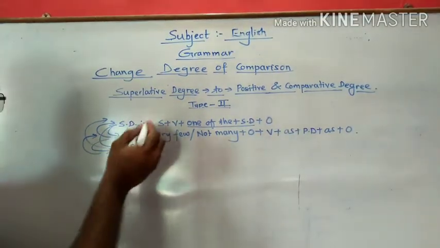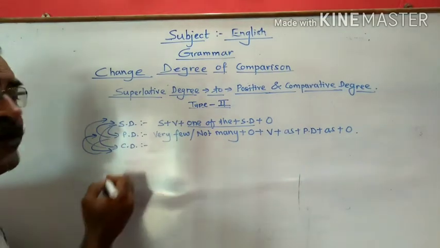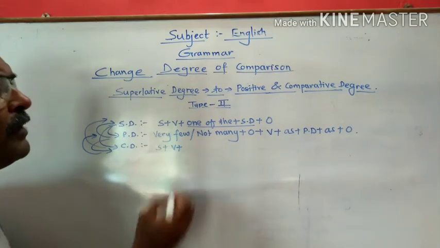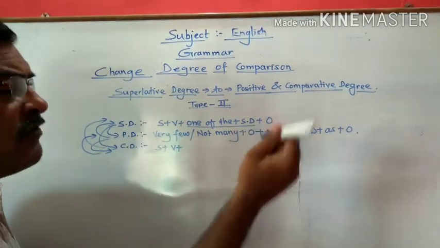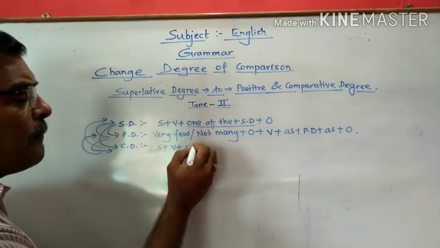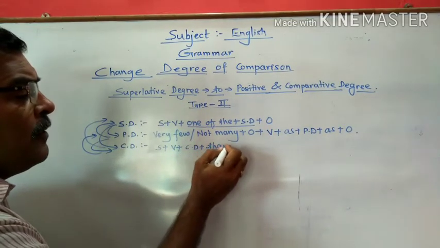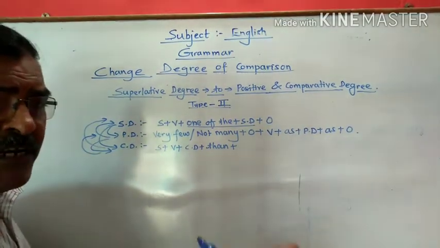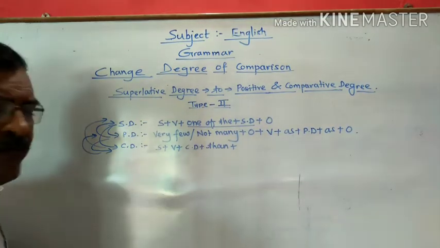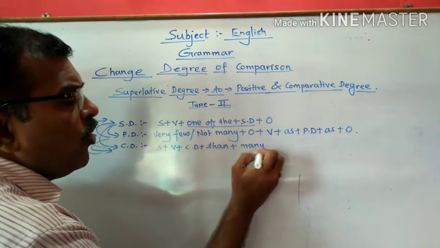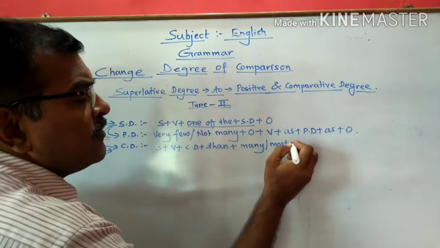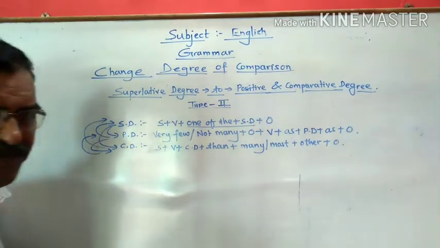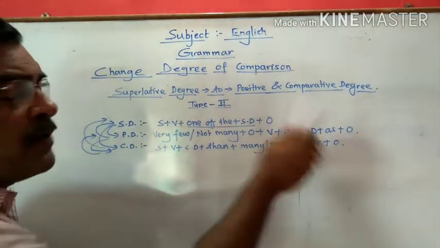Now we have to change the same sentence into comparative degree. Let us see how we are going to change. Then again, the sentence will begin with subject, then verb plus. Now we have to remove again one of the superlative degree, and instead of that we are going to take comparative degree plus than. Now here in the previous format what we have taken? Any other, remaining other, rest other, but here we will take many or most other plus object. So what we can see, many or most other plus object.